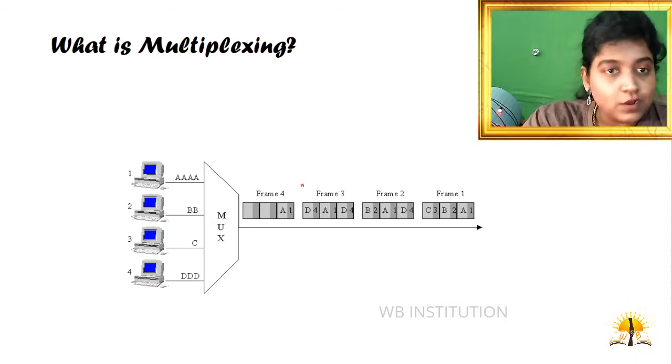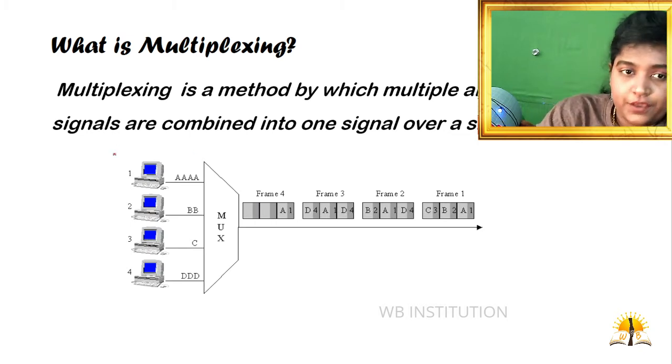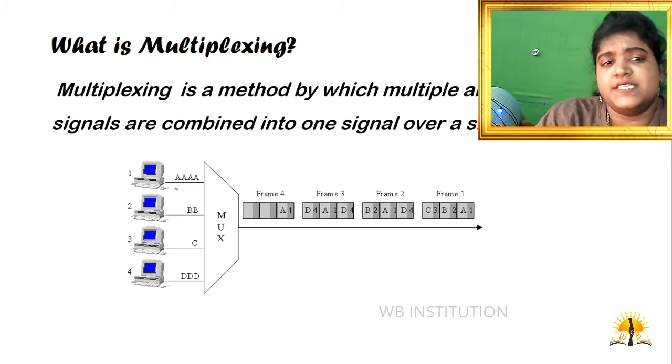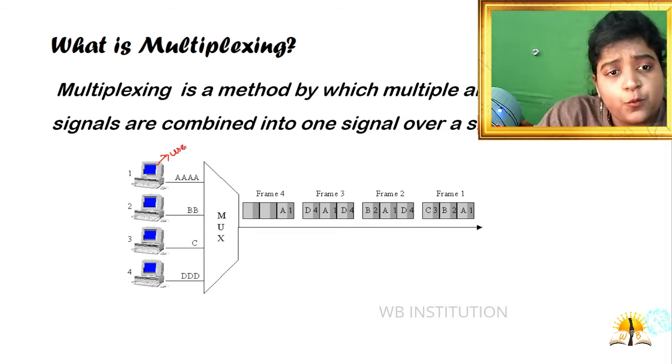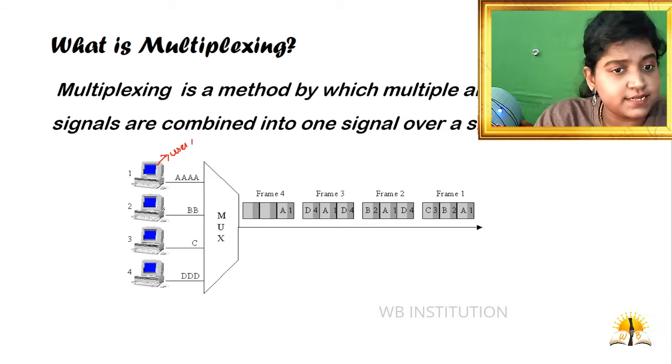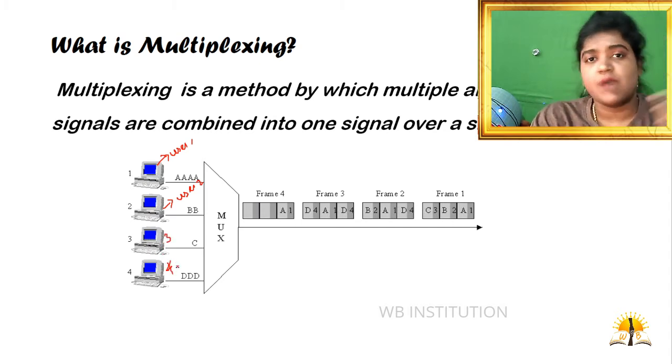What is multiplexing? You can see a diagram over here with 5 systems. Let me consider these systems as single users. This is my user 1, this system is my user 2, this is 3, and the 4th system is my user 4.